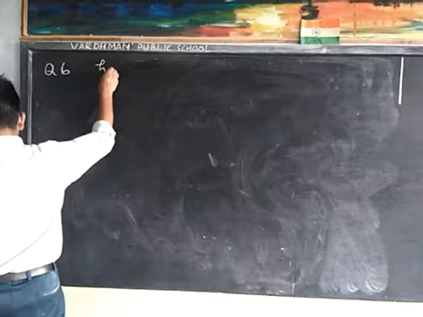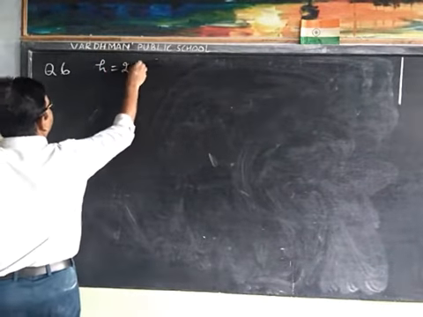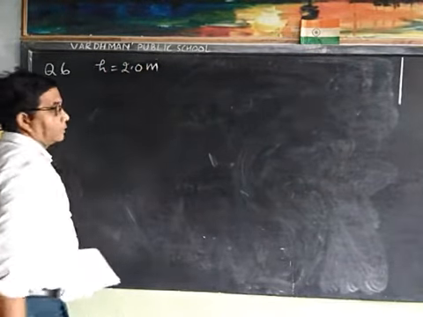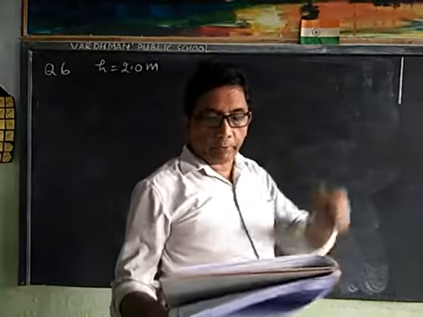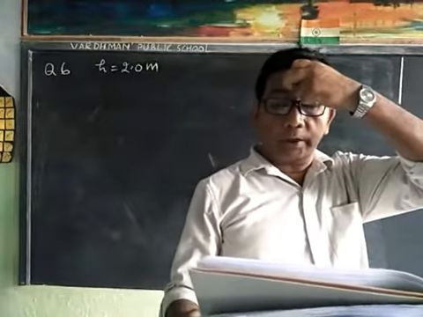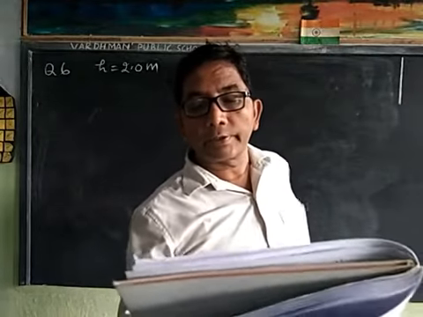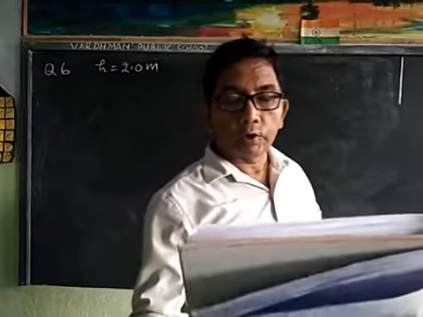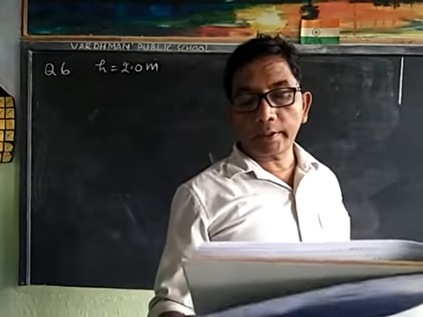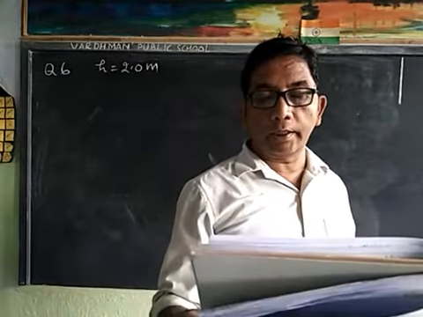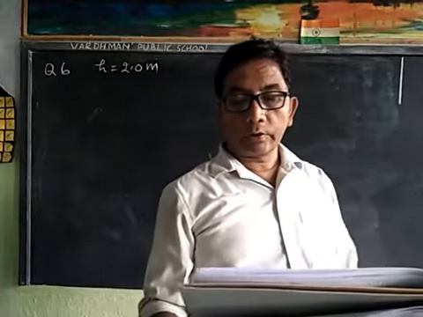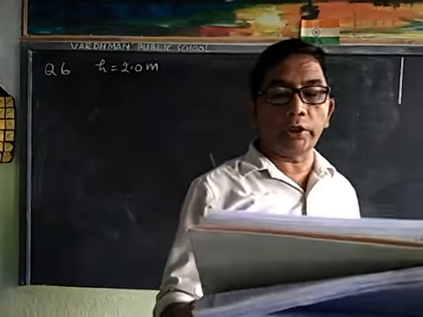That is, we can say s = 2.0 meters. The bob is pulled sideways so that the string becomes horizontal, and then the bob is released.